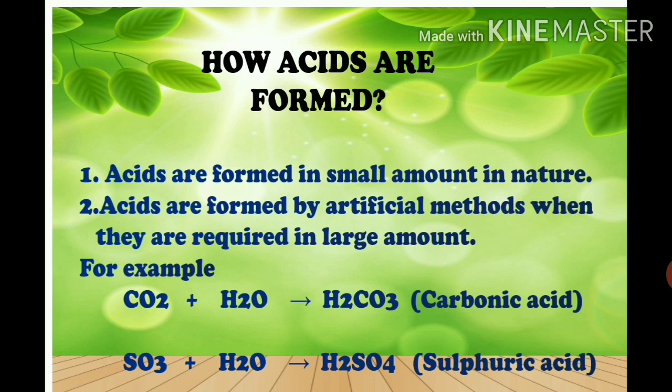Now, hydrochloric acid can be prepared by various methods. The common method is that it is prepared by the reaction between hydrogen and chlorine in the presence of sunlight, and then the gas produced is dissolved in water to obtain hydrochloric acid.